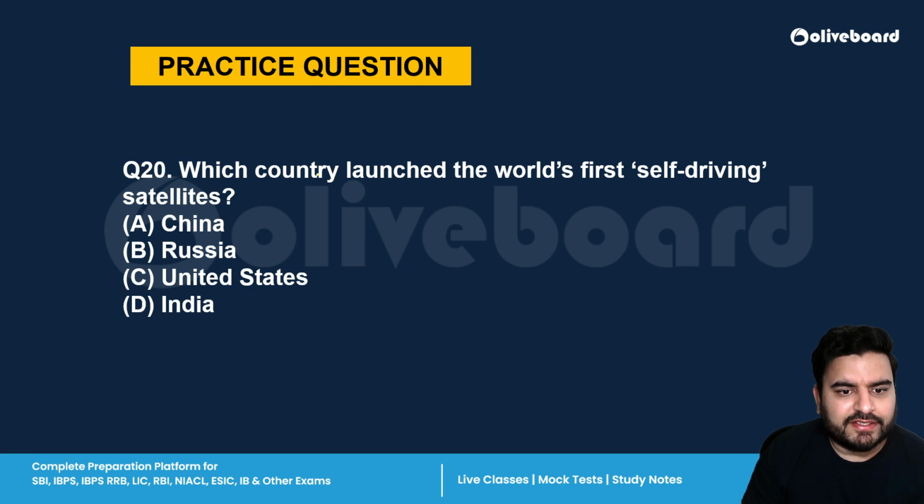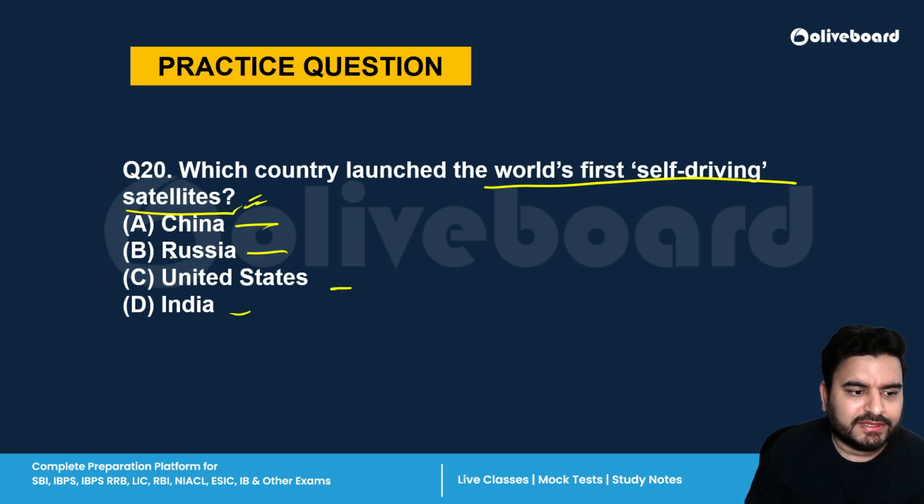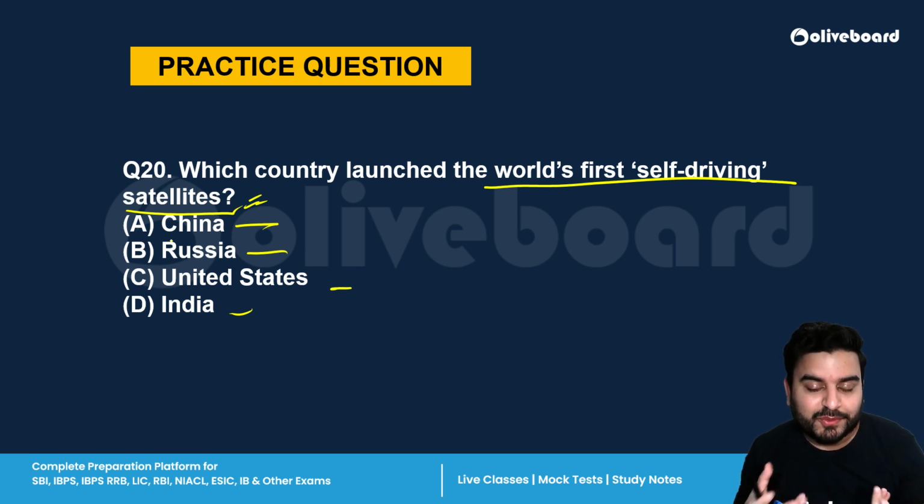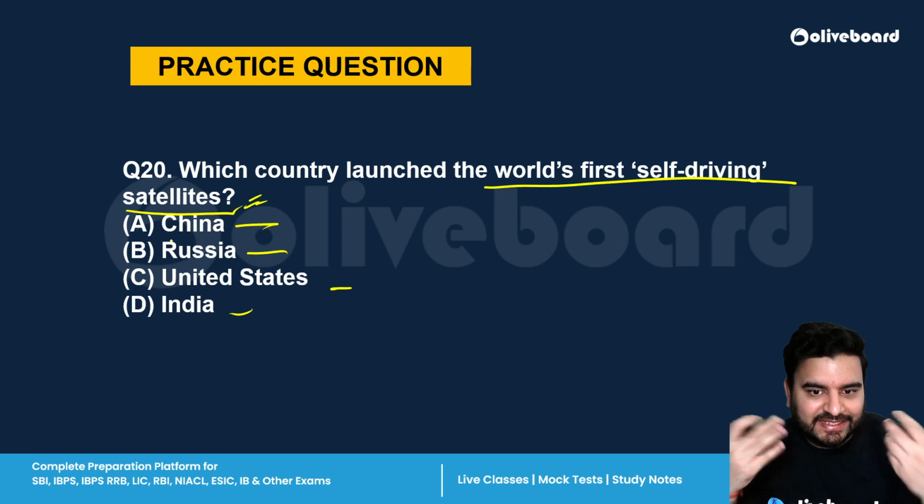Next question is, which country launched the world's first self-driving satellite? China, Russia, US, or India. Very easy question. We all know that. Right now India is focusing on self-driving cars. We are actually not yet thinking about that.